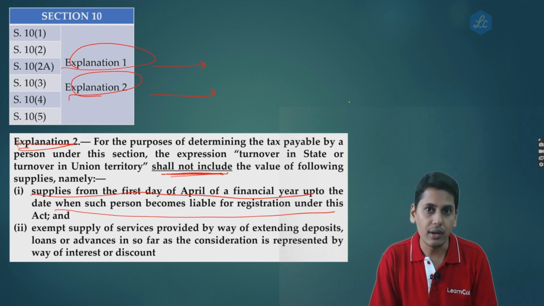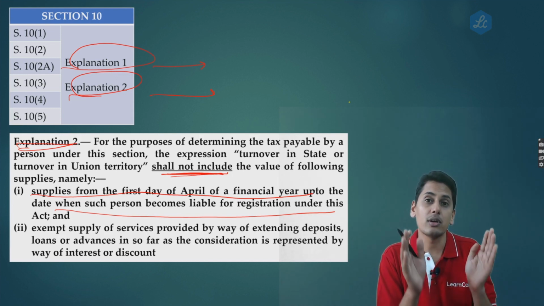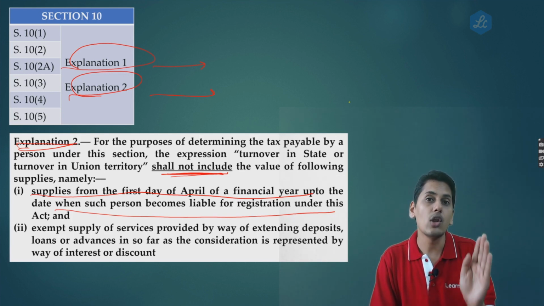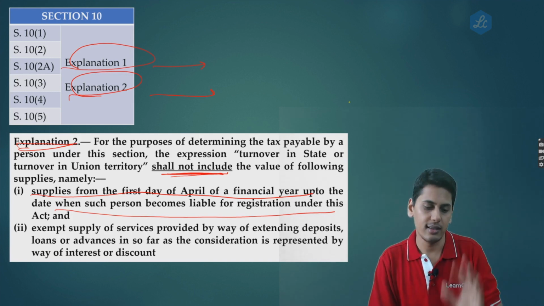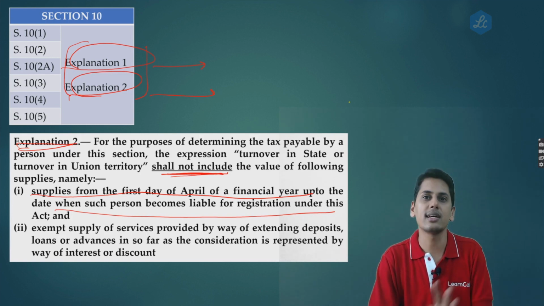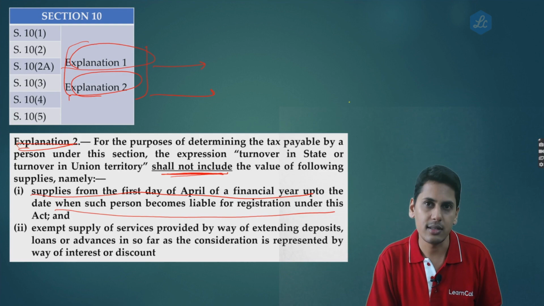However, for the purpose of paying the taxes, that 20 lakh rupees, or that turnover during which you are an unregistered person, will not form a part of turnover inside the state. This is the entire summary of explanation 1 and explanation 2 with respect to that turnover during which you are an unregistered person.